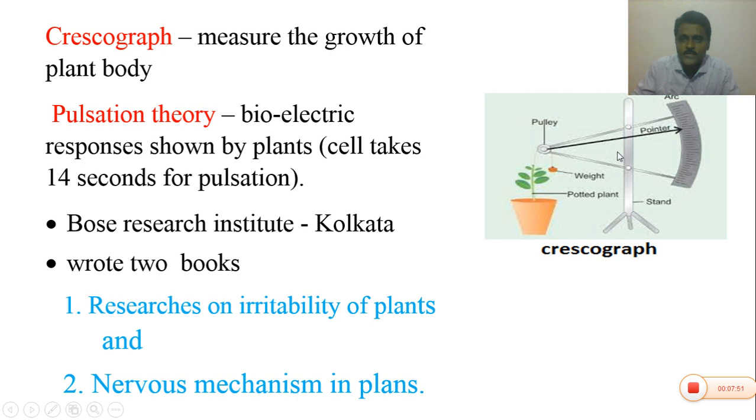So this crescograph is attached to the tip of the potted plant with the help of a thread. Whenever the plant tip grows a millimeter or centimeter, the weight automatically hangs down, and the pointer falls down on the arc.